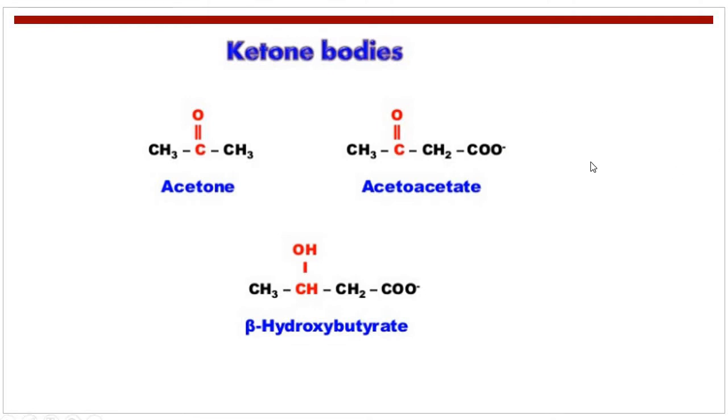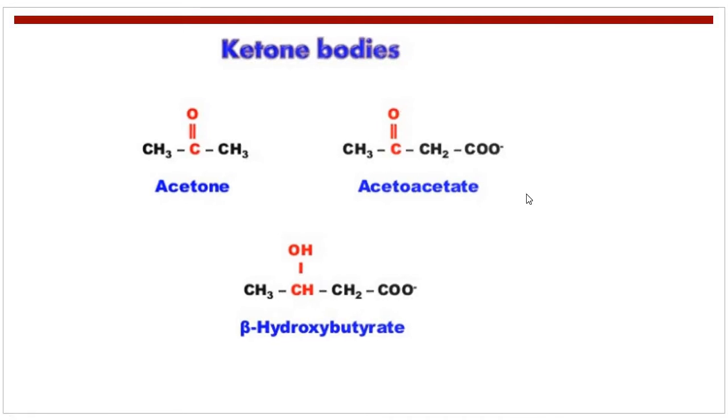These ketone bodies are water soluble and energy yielding. But acetone is volatile in nature, so it is excreted through the lungs and cannot be metabolized.